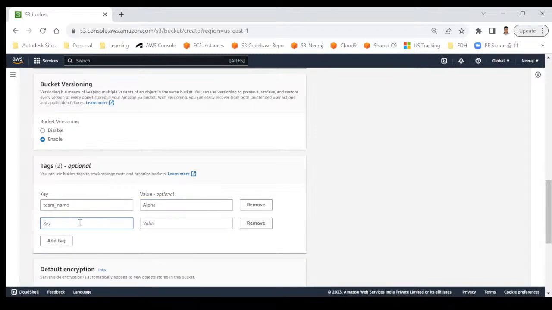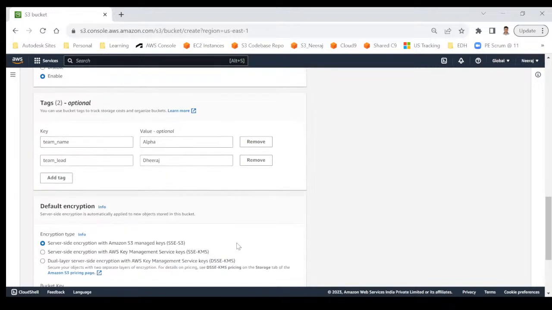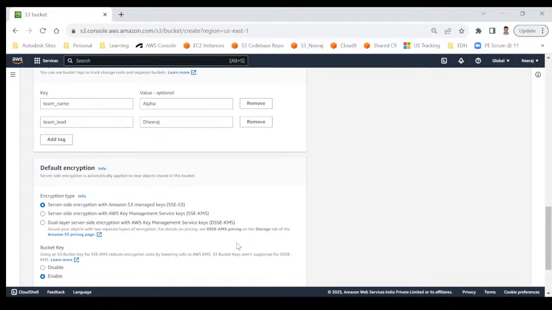Another thing I would say team captain, or in terms of projects I would say team lead, and here I can give a name, suppose Dheeraj. So I added two details, team name and team lead, and I can come down, but there is no technical significance of it. The only benefit is if tomorrow someone comes to this bucket, by looking at the tag, they can understand, okay, this bucket is for alpha team and Dheeraj is the team lead. And if you don't provide it, it's absolutely fine.